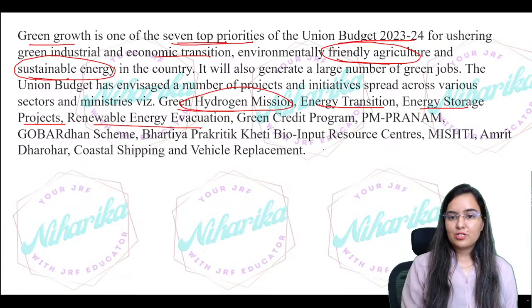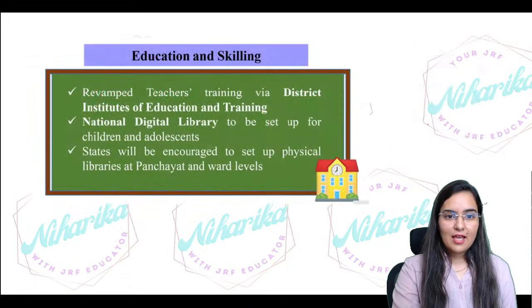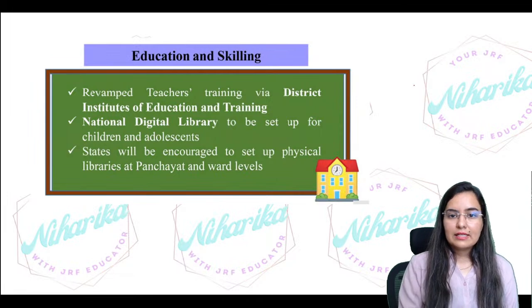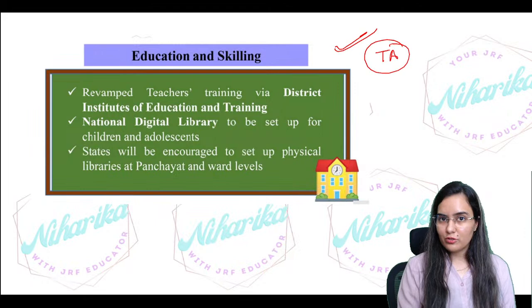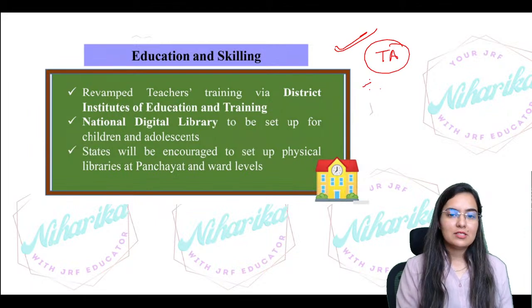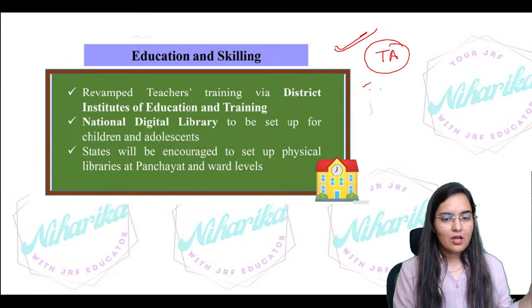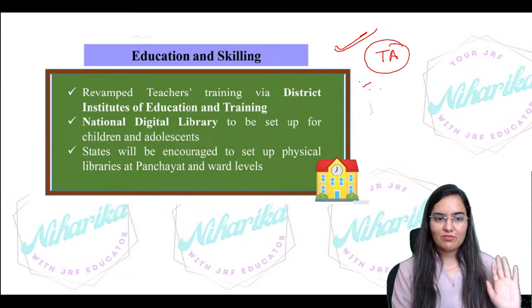Right? Saptarishi, seven priorities. So all of this will be taken care of. And education and skilling, this is important from your teaching aptitude point of view, that this is a correct statement or not a correct statement. This has nothing to do with taxation, but for Paper One, definitely yes.